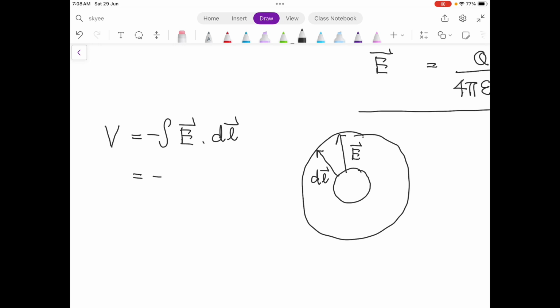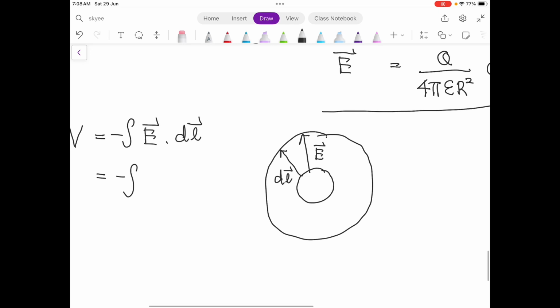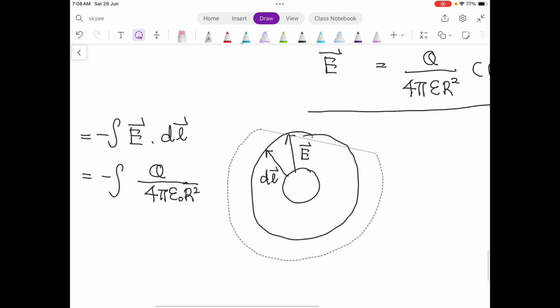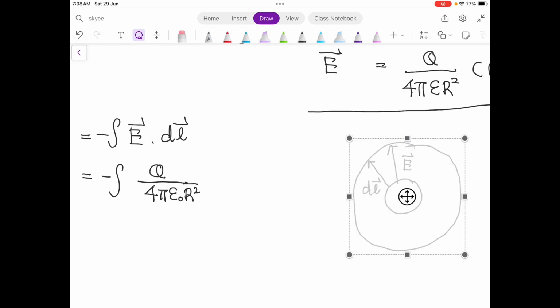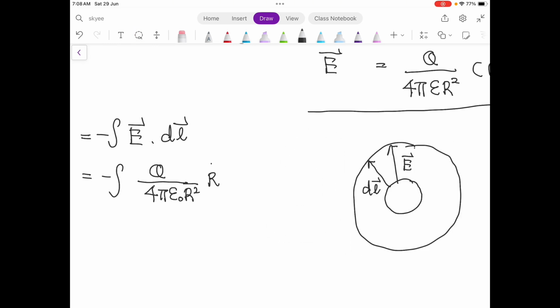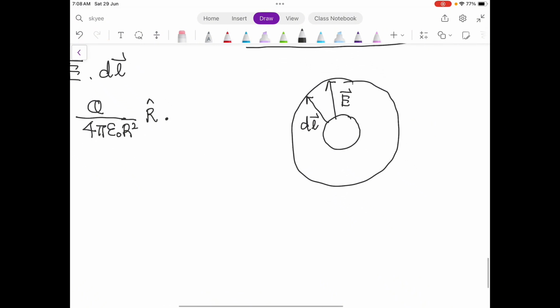So if we integrate E, the E is Q over 4 pi epsilon naught R square, in the R direction, dot product with the length, which is in the R direction.